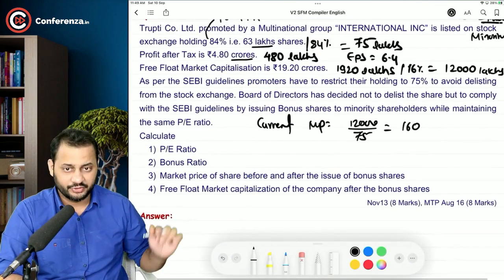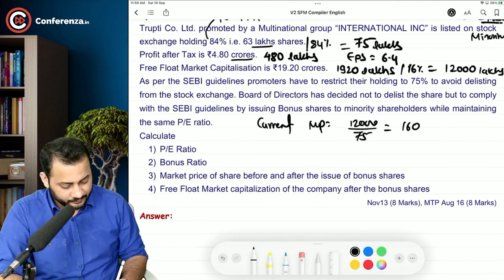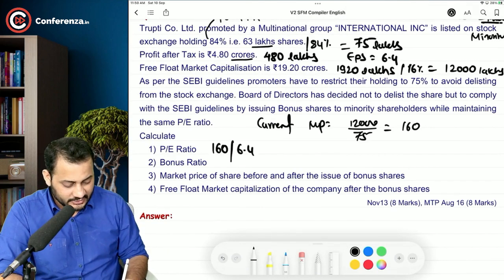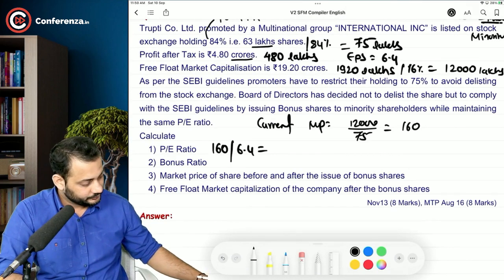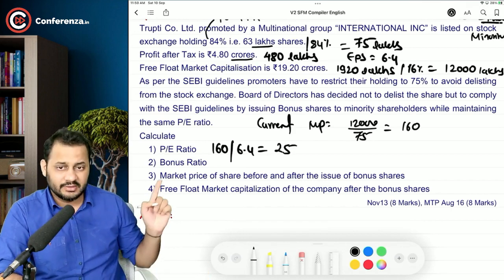Okay. The first question is, what is the PE ratio? It's market price divided by EPS. So market price is 160, that we have just calculated. EPS is 6.4. We have this PE ratio. That's 25. What is the bonus ratio?